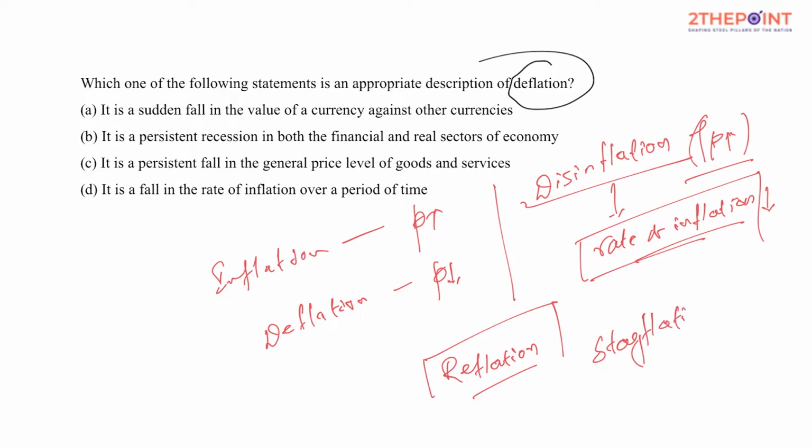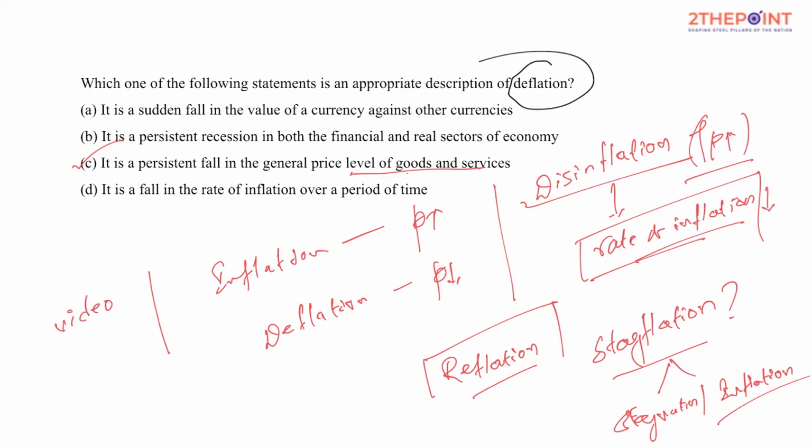Even this is a previous question. What is stagflation? Stagflation is simply stagnation plus inflation. So what do you think out of all these things happens to be the most perfect answer? It's a persistent fall in general price level of goods and services. So C happens to be the most appropriate answer. So if you need, in the description I would attach the video that explains all this terminology.